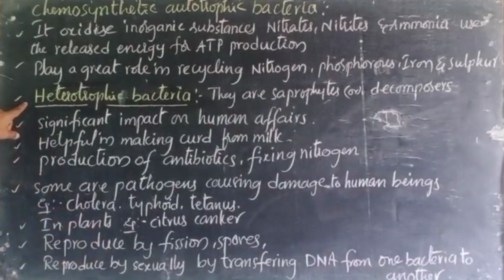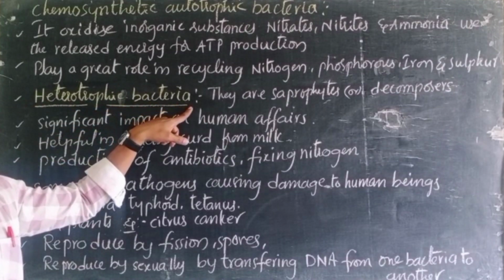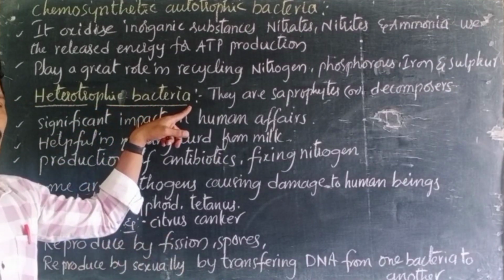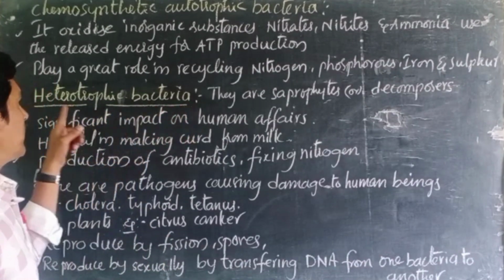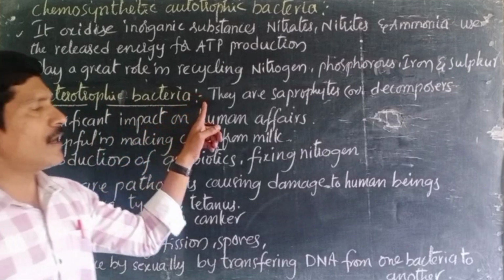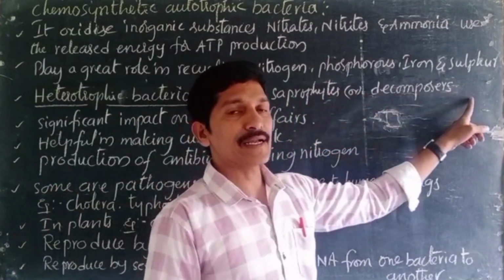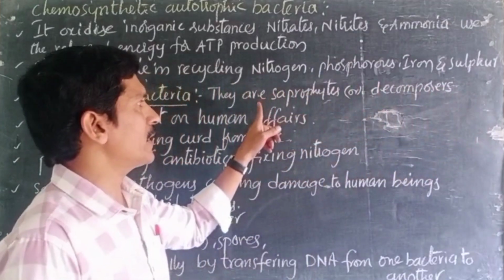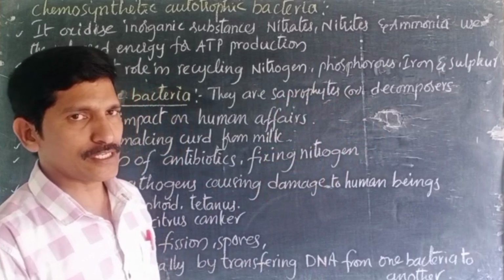And here it is heterotrophic bacteria. All bacteria are not photosynthetic. Some bacteria are photosynthetic, some are heterotrophic, autotrophic and heterotrophic. Heterotrophic means they are saprophytes, also called decomposers. Most of the bacteria are saprophytes.